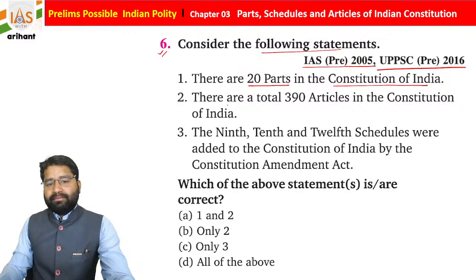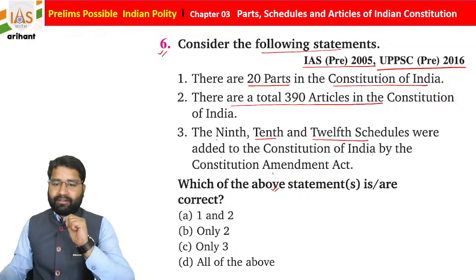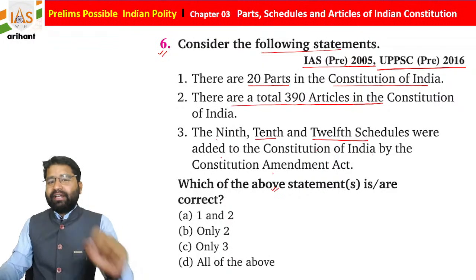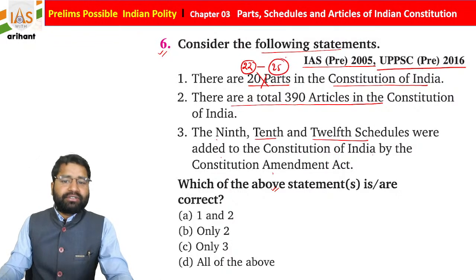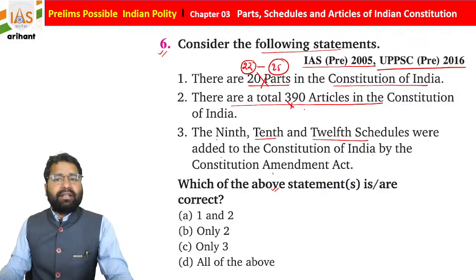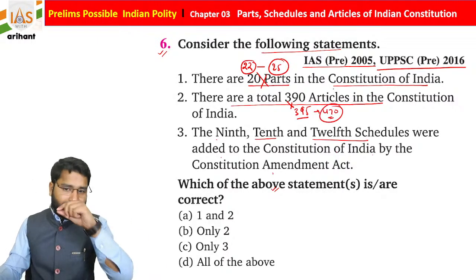Okay, there are total 390 articles in the Constitution of India. 9th, 10th, 12th schedule were added in Indian Constitution by amendment. Which of the following statements is correct? See carefully. As you know, how many parts do we have? Initially we have 22 parts, but now we have 25 if we include the sub parts. No, we don't have 390 articles. Initially we have 395, and now it is more than 470 if we include sub articles.